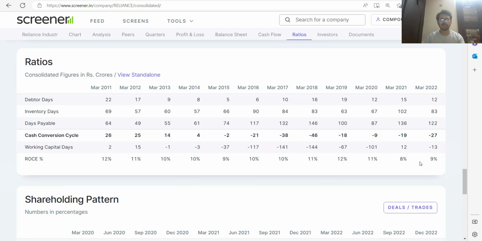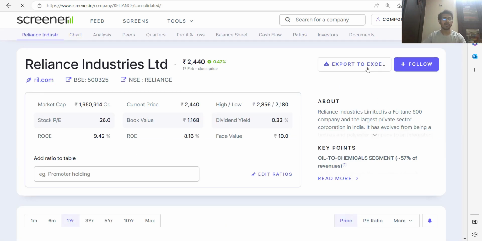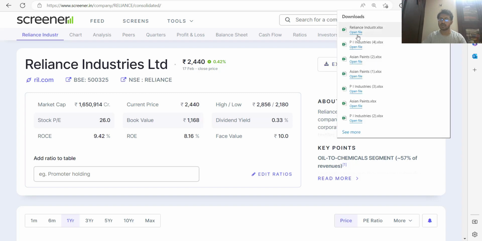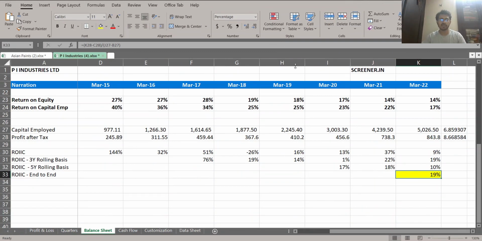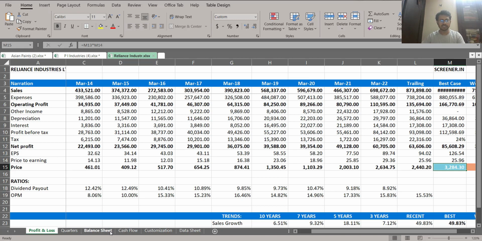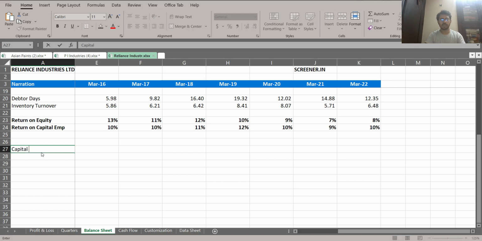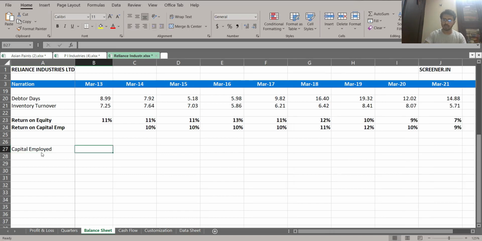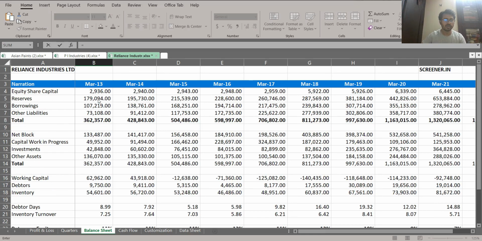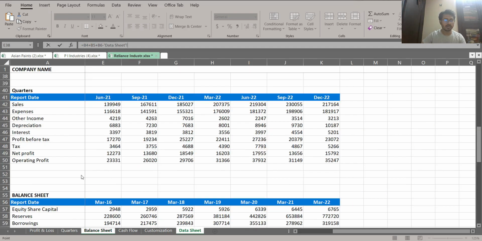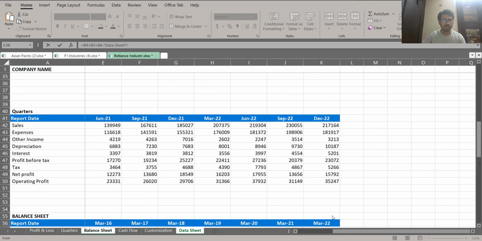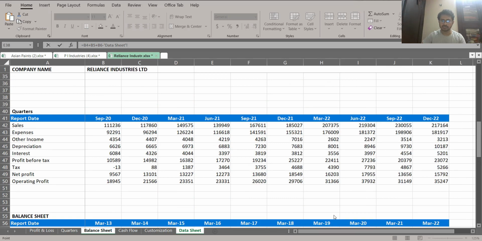Now let us do the calculation. We'll follow the exact same steps, so I am going to do the calculation a little bit faster. I hope you are now quite familiar with it. So it has opened. Now let us do the same calculation. We'll go to the balance sheet, and first calculate capital employed. How to do this? I hope this is very, very clear to you. We are going to sum up your equity capital plus reserves plus your borrowings, and subtract the cash.